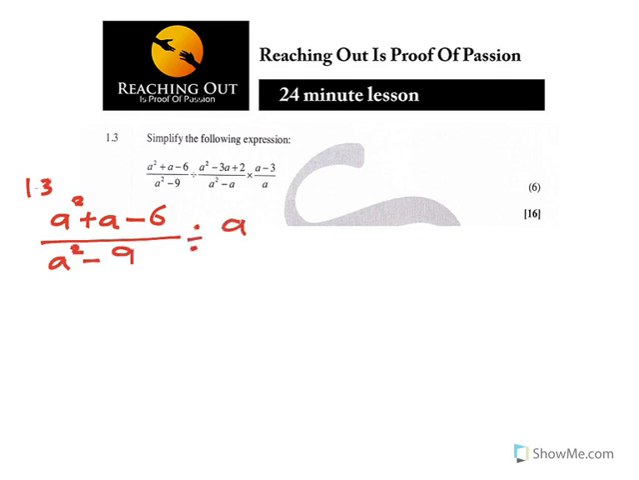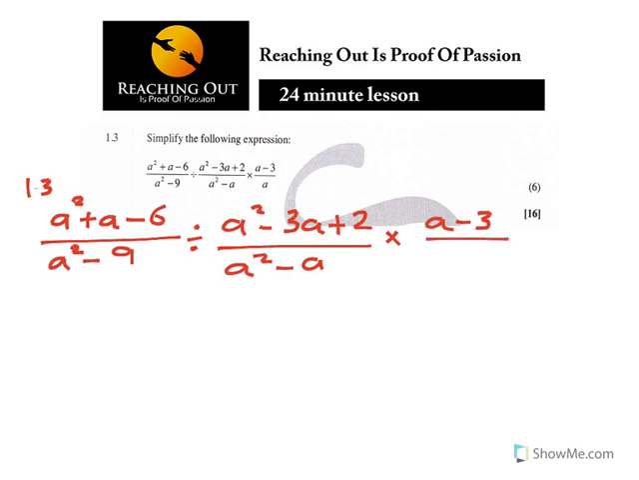divided by a squared minus 3 plus 2 over a squared minus a times a minus 3 over a. Now, if you try to solve that, the whole concept of this algebraic expression is for you to remember again the product and sum method, because that's the one that you're using to factorize some of the parts, as well as also noticing a few things.